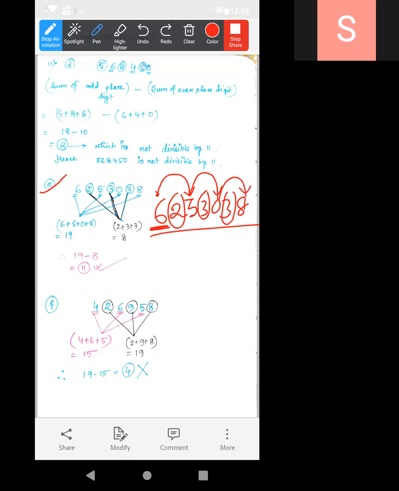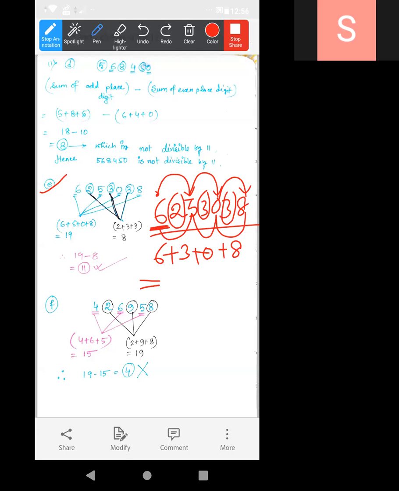Now we have to add the odd place digits first. Here I have not written odd place, even place. You can mention it, or if you don't want, no issue. You just have to show it. Then the odd place digits will be 6 plus 3 plus 0 plus 8.